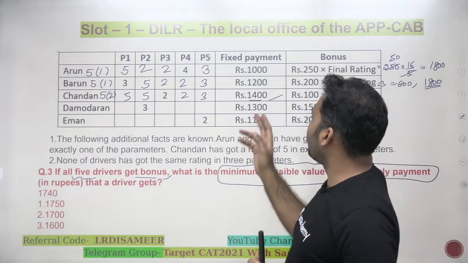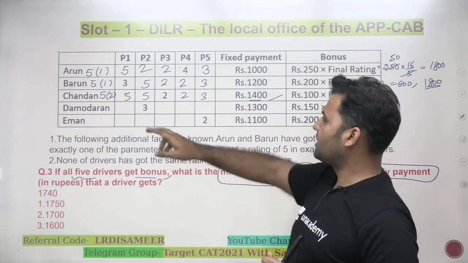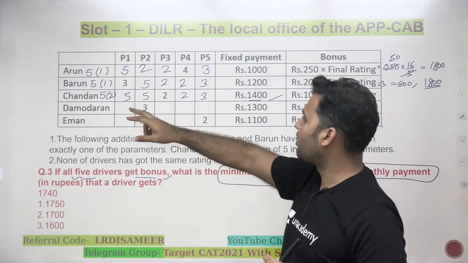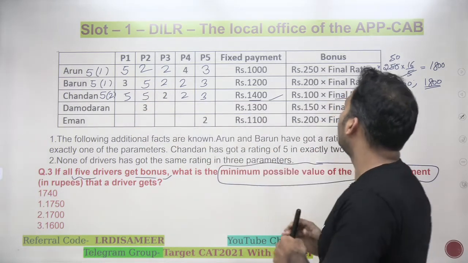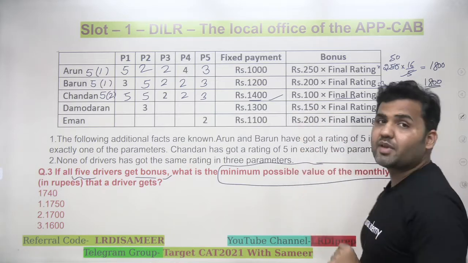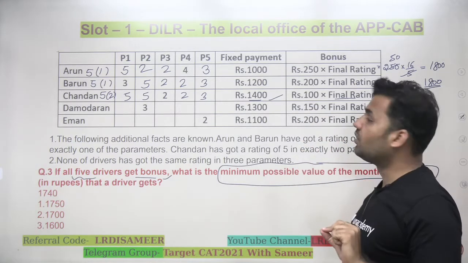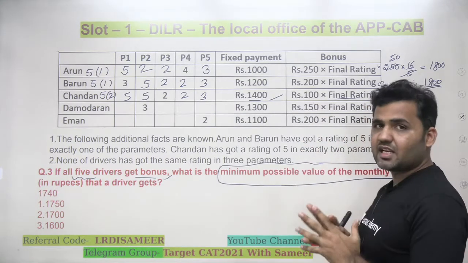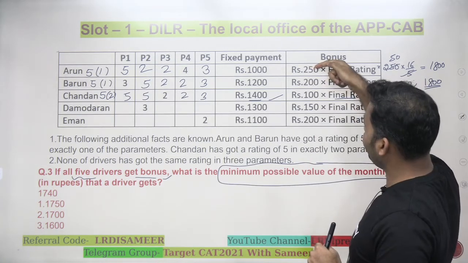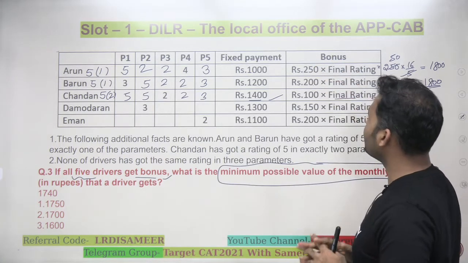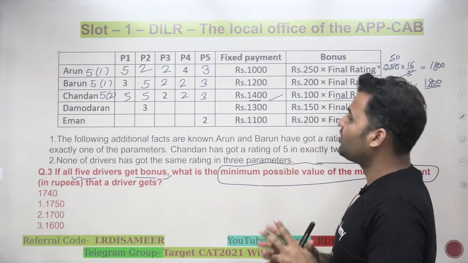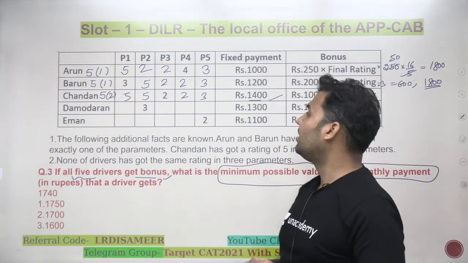Okay. Even so, just for the sake of understanding, let's do the proper calculation for Chandan also, because this bonus factor will also make an impact. If the bonus is low, then the overall salary will also be low. So here you see that 250 is a bonus. Here the bonus is minimum, that is 100. So it's a possibility that Chandan might also get the least possible bonus.